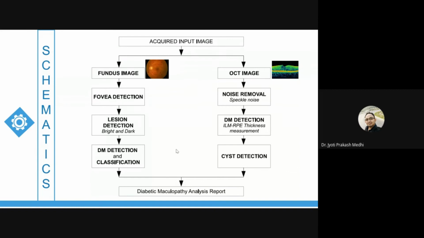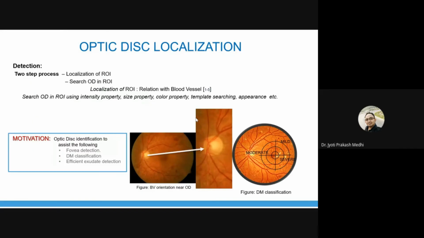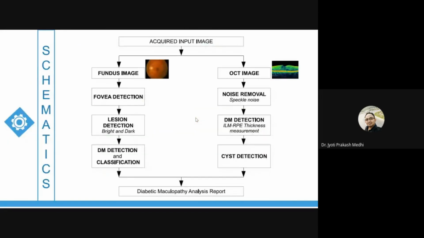Similarly, for diabetic maculopathy analysis using OCT images, we go for the OCT image, then removal of noise, then diabetic maculopathy detection by detecting the layers, then identification of the cyst. Then these two will finally provide the diabetic maculopathy analysis report, which will help the doctor to concentrate more on patients who are affected by this disease. Now, in this direction, the first step